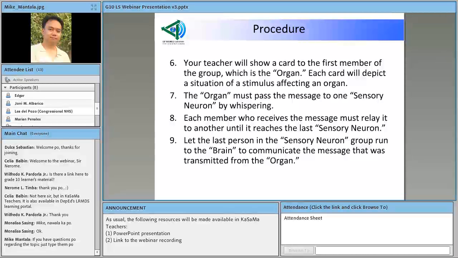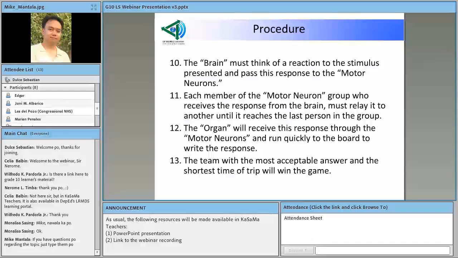So there's a stimulus situation that is given to the organ. The organ passes the message to one of the sensory neurons by whispering, and then each member who receives the message must relay it to another until it reaches the last sensory neuron. And let the last person in the sensory neuron group run to the brain to communicate the message that was transmitted from the organ. For example, stepping on a tack. So what the brain will do is to think of a reaction to the stimulus presented and to pass this response to the motor neurons.